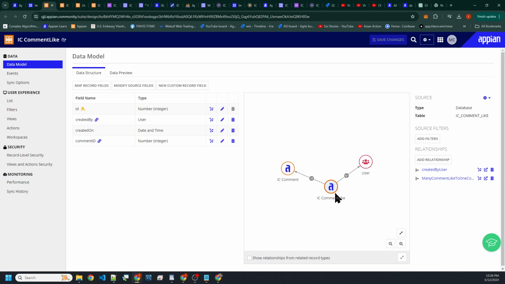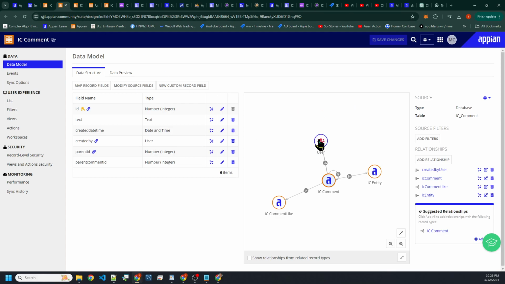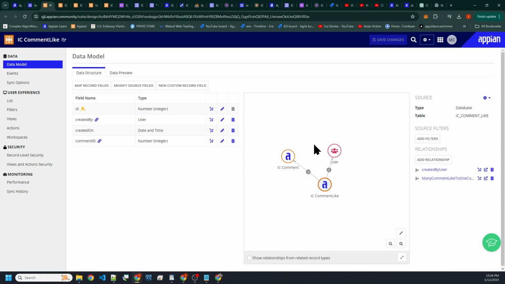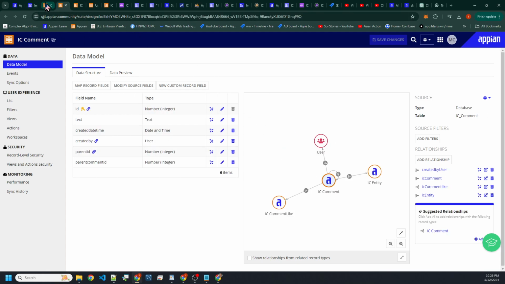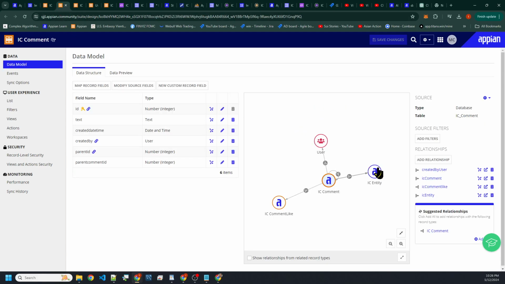Okay. So as you can tell, there's comment like here, and in this comment record here, there's also user here as well. So this structure here makes sense, right? Now let's go to entity to see what's going on with the entity.